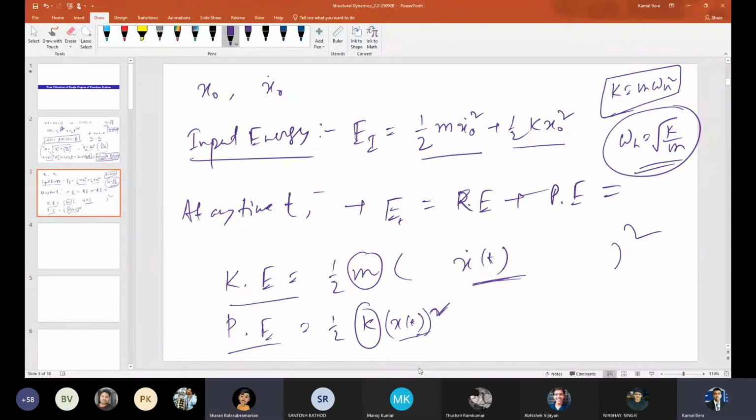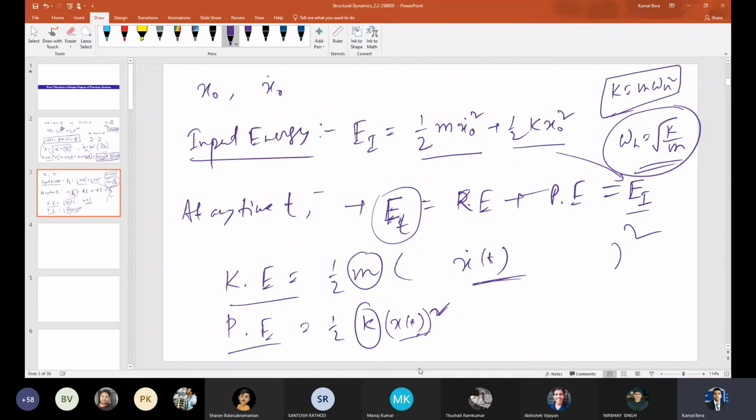Sir, it's coming as same as initial energy only, sir. K x naught square plus m x naught square. You have done it, right? Yes, sir. But at any time the energy equals the initial energy, and that has to be okay, unless you make a calculation mistake, that has to be okay.